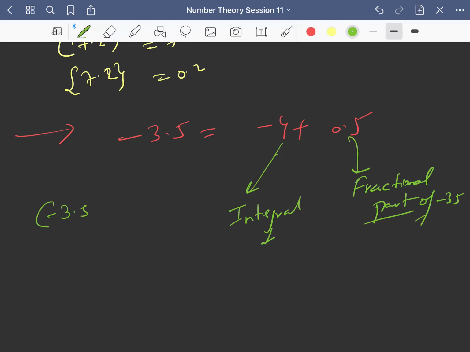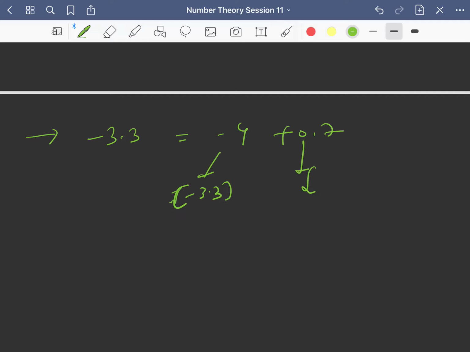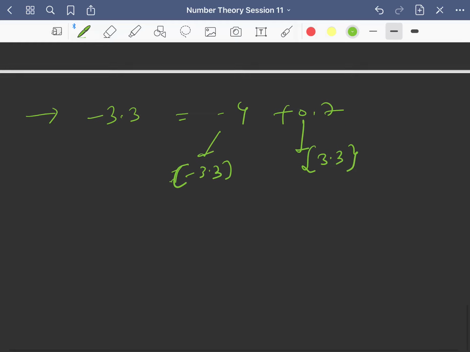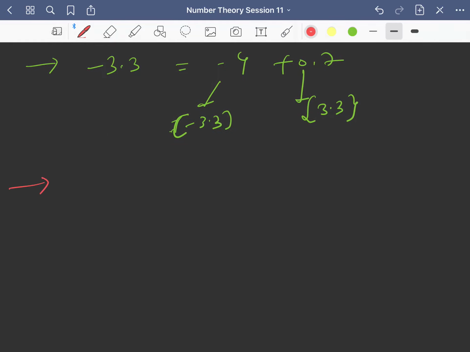You can see that the greatest integer of minus 3.5 is minus 4, so the fraction part of minus 3.5 is nothing but 0.5. Fine. For example, if you have minus 3.3, then you can write it as minus 4 plus 0.7. So this is the integral part, and this is the fractional part of minus 3.3, right? For example, you have minus 10.2, then you can write minus 11 plus 0.8. So this is the integer part of minus 10.2, and this is the fraction part of minus 10.2, right?